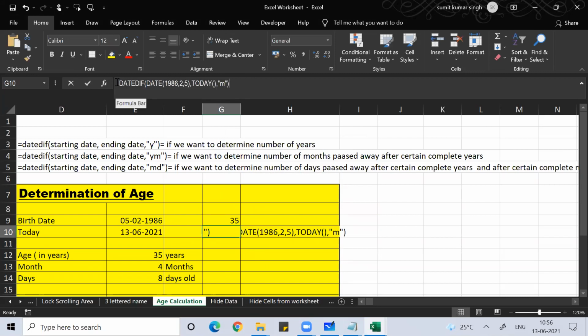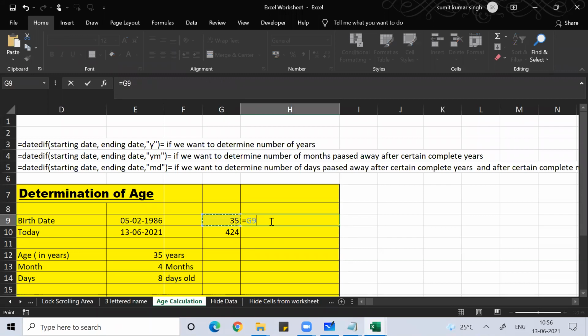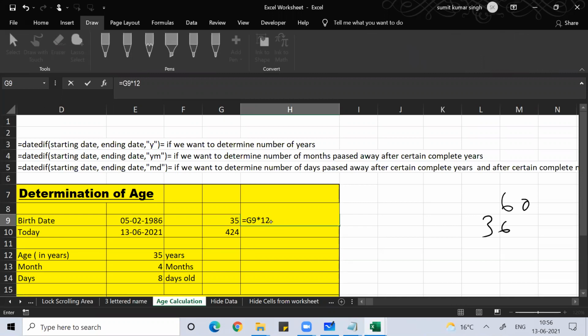Everything starts with the equal to sign. If I put M, it means from my date of birth till today, 424 months have gone. 424, with 35 years. Every year has 12 months, so 35 into 12: 12 fives are 60, 12 threes are 36, so 60 and 36 make 420. Then I was born in February and right now June is going on, so March, April, May, June, another 4 more months.